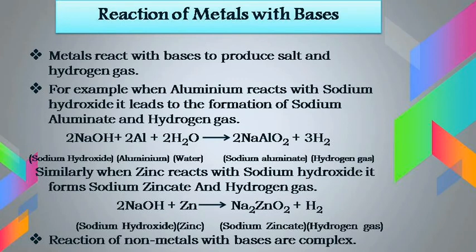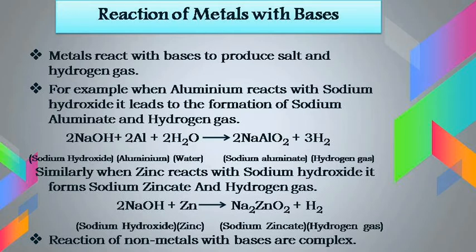We'll go through the reaction of metals with bases. Metals react with bases to produce salt and hydrogen gas. We'll take up the first example where 2NaOH, that is sodium hydroxide, which is the base, reacts with 2Al, Al stands for aluminium, plus 2H2O, H2O stands for water. When they react together, it gives 2NaAlO2, which is sodium aluminate, plus 3H2, where H2 stands for hydrogen gas.